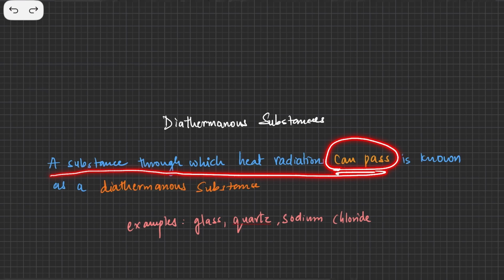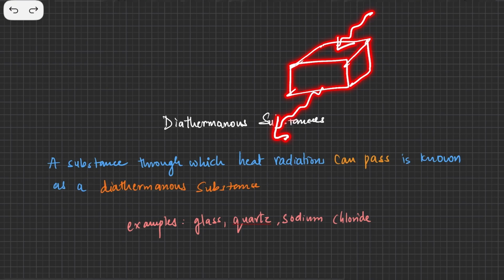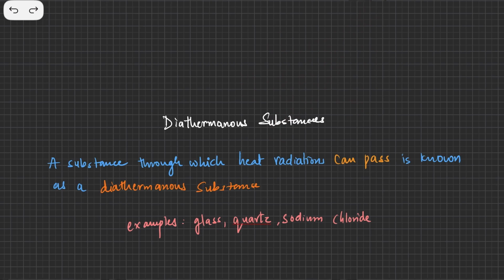If heat radiation is incident on it and the heat radiation comes out of it, with no reflection and no absorption, then such a substance is called a diathermanous substance.